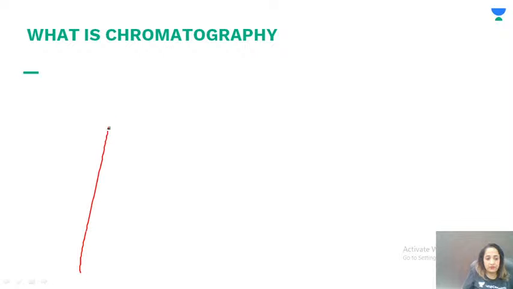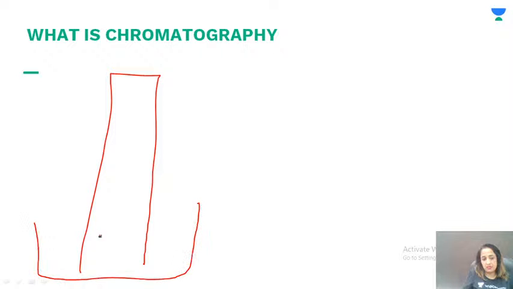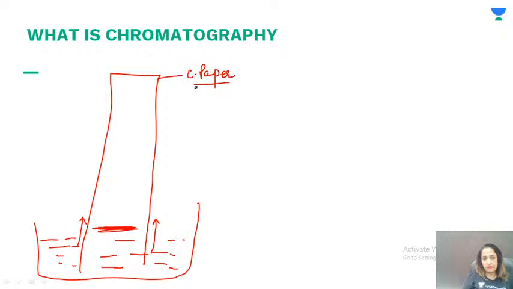Now, let's say we have this chromatographic paper and we put it in the solution, which is the carrier, right? Let's say we have different inks here. So what's happening here is this medium, this is your chromatographic paper, and it has small channels in it.